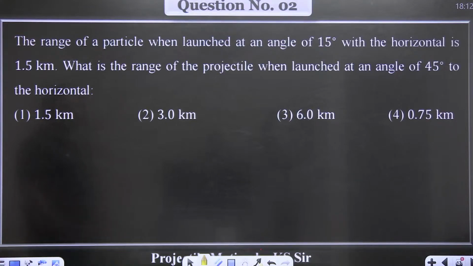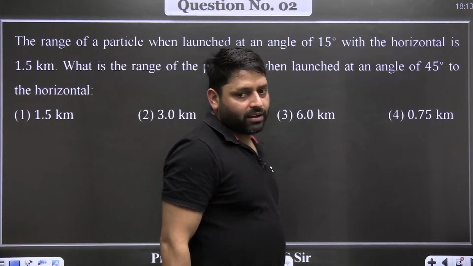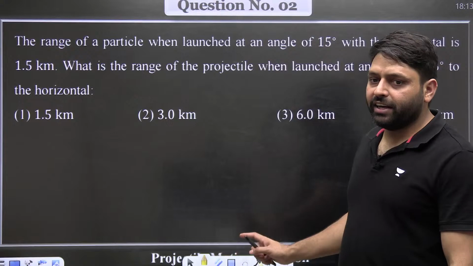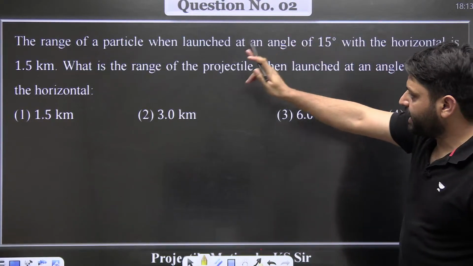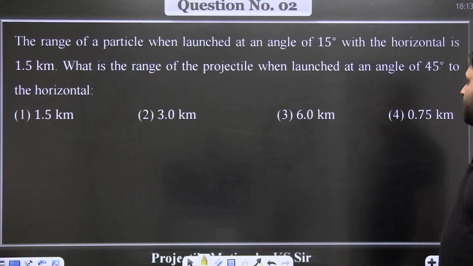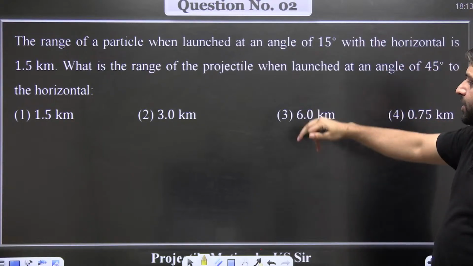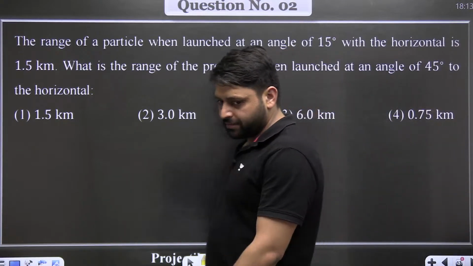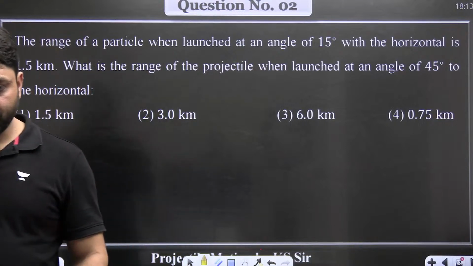Let's solve question number 2. The range of the particle when launched at an angle of 15 degree with the horizontal is 1.5 kilometer. What is the range of the projectile when launched at an angle of 45 degree to the horizontal? So what will be the range in this other case? When projected at 15 degree, the range is 1.5 kilometer. When projected at 45 degree, what will be the horizontal range? This is a simple question.